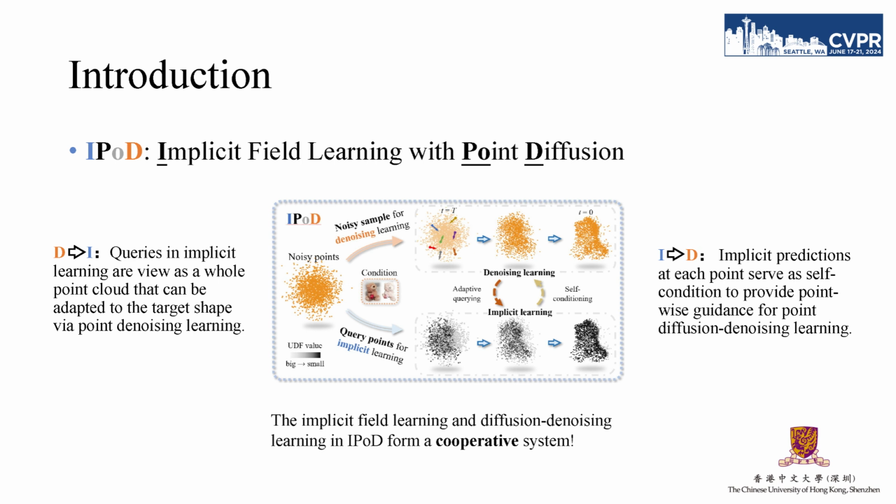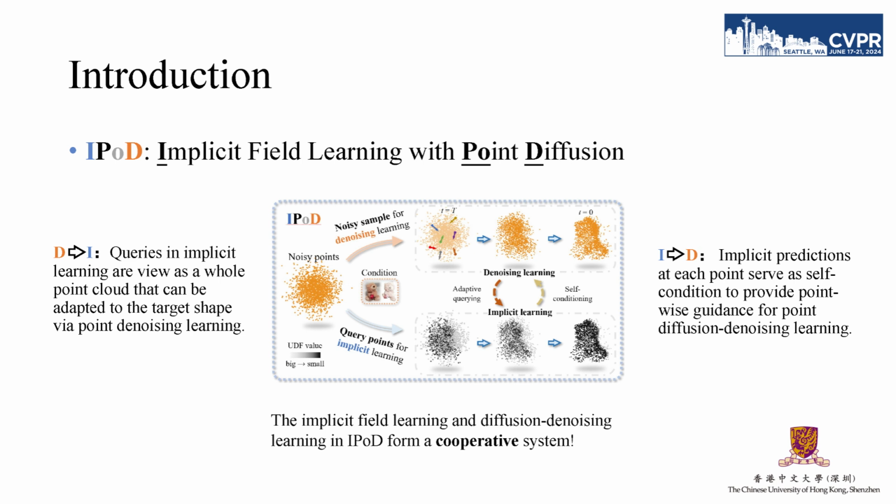under the RGB-D condition. In this process, the sampled points can gradually get close to the true object shape through denoising, so that it can conduct implicit field learning more efficiently by attending to more valuable local regions near the object surface, thus also capturing the fine shape details more easily.